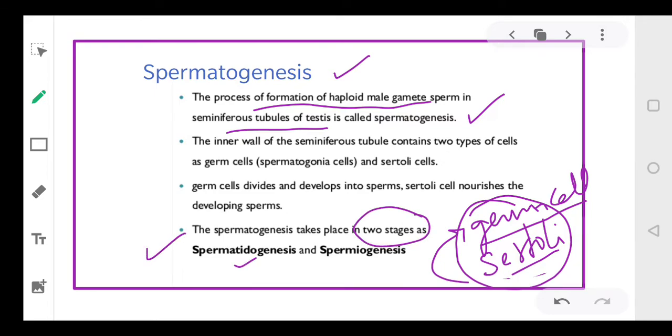Now spermatogenesis, it occurs in two stages. The first part is called spermatocytogenesis and second is called spermiogenesis. Okay, dear students? So spermatogenesis is a complete process and we can further divide it into two processes, which are spermatocytogenesis and second is spermiogenesis.